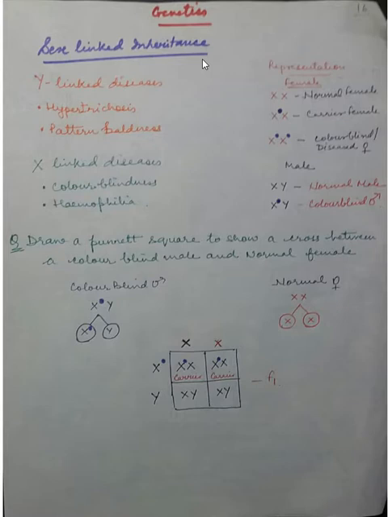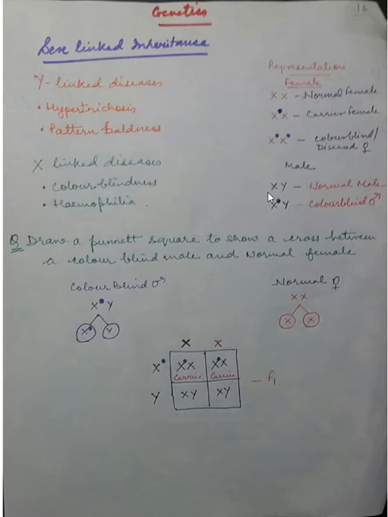So see children, it has been observed that the genes which occur only on the X chromosome are represented twice in females, because females have two X chromosomes, and once in males, because males have only one X chromosome.